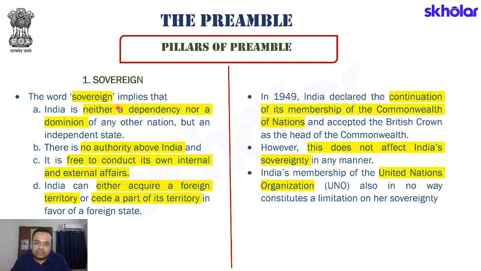So it cannot be that tomorrow Uttar Pradesh, or for that matter Maharashtra, says that we are sovereign. No, you're not. Sovereignty applies to the territory of India, and it includes all the states. Sovereignty means that you are independent in yourself, and whatever you say will be taken as the word of that nation. That is why, when we talk about the UN, India participates in it as a sovereign country. Whatever India says will be what the people of India want to say. It does not mean that Maharashtra, UP and other states are different from India. This is what we need to understand.